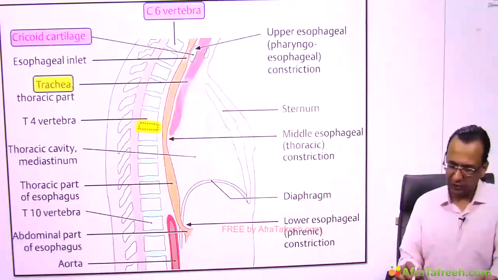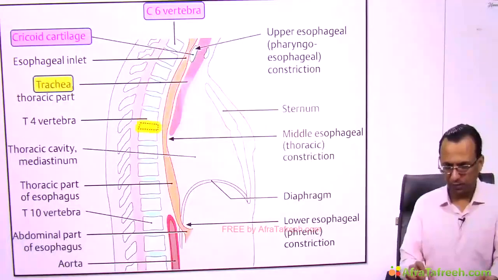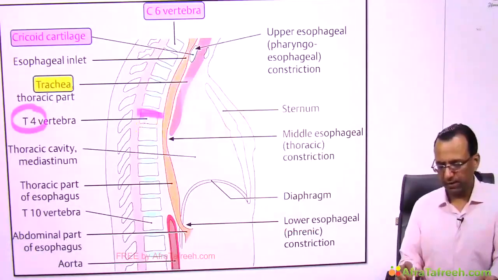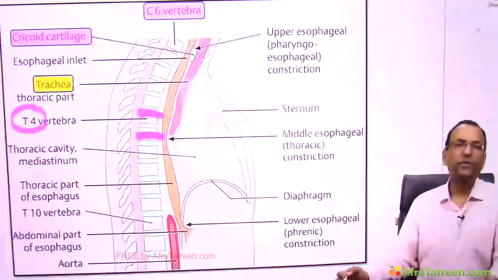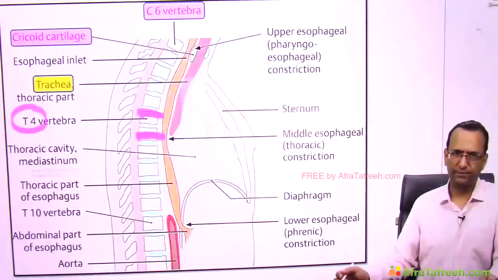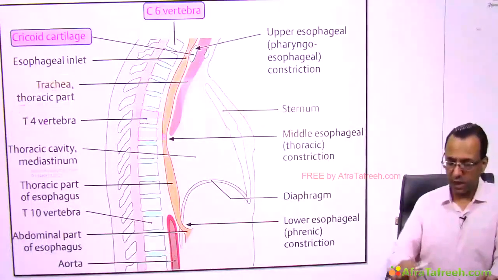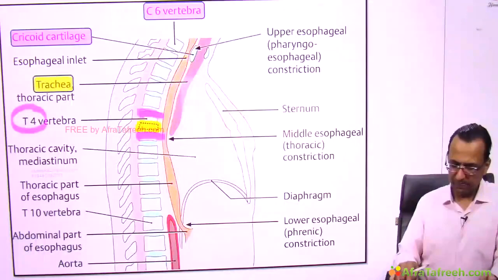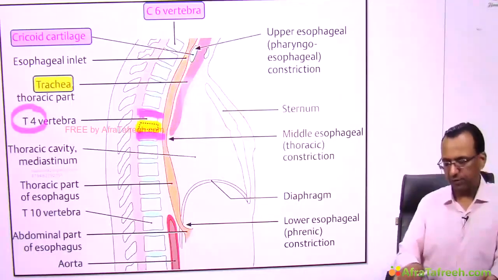It is the disc between T4 and T5 vertebra. What if the disc between T4 and T5 is not given? Then I'll say the upper border of the T5 vertebra.